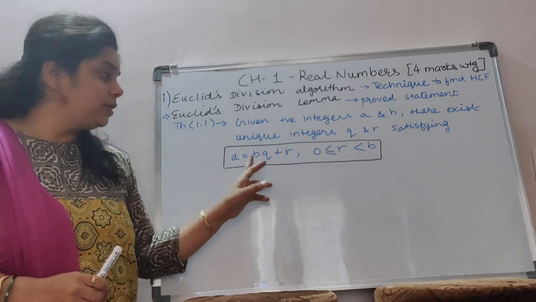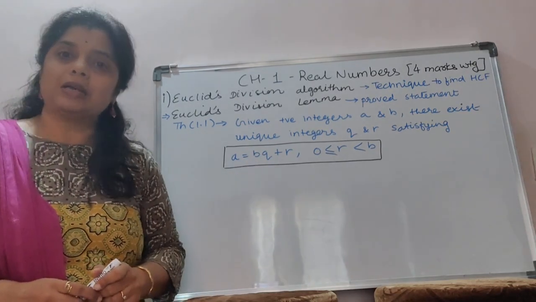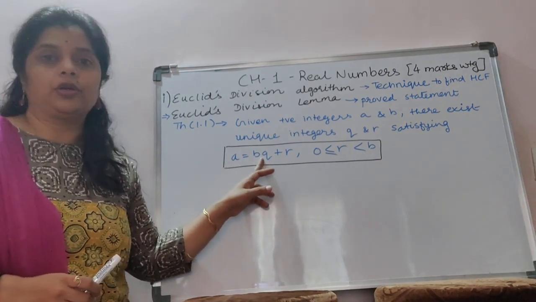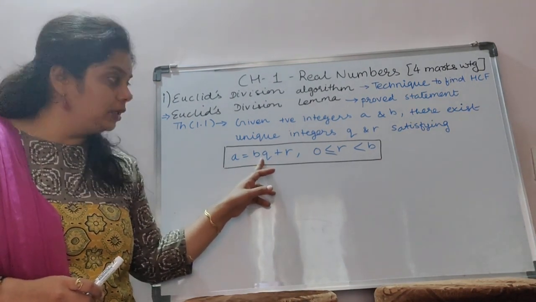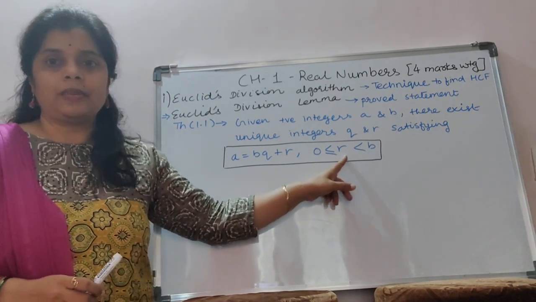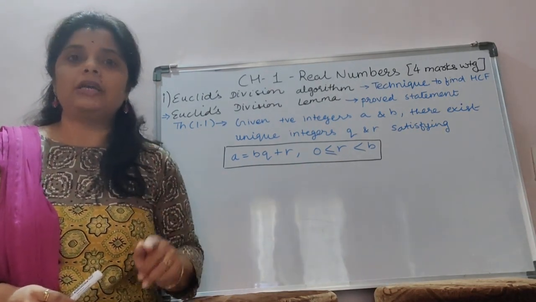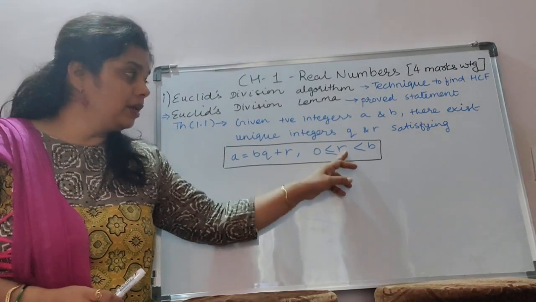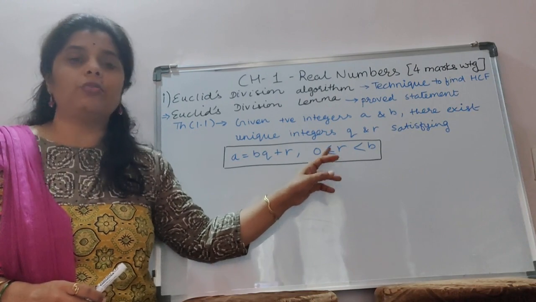I again repeat, a = bq + r. It means a, the dividend, is equal to the product of the divisor and the quotient plus the remainder. The condition is main: the remainder is always less than the divisor, and the remainder may be greater than 0 or equal to 0.